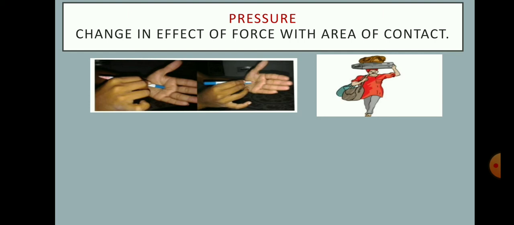When there is a decrease in the area of contact of the force or load, then the effects of force increase. For example, porters place turbans, that means talapaga, on their head when they have to carry heavy loads because they are increasing surface area. Thereby, they are decreasing the force applied by the object. So see some more examples.